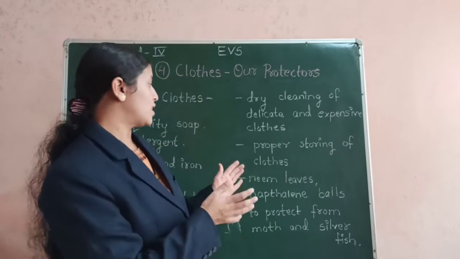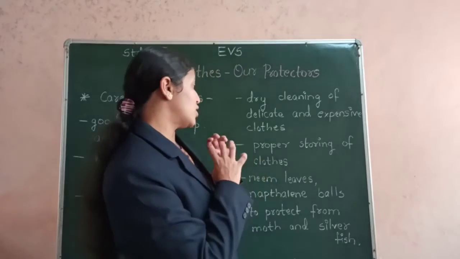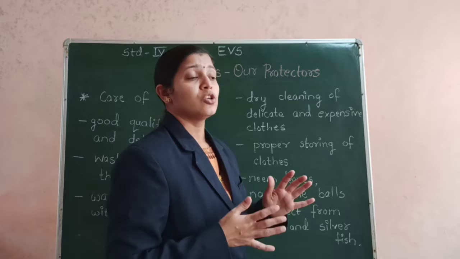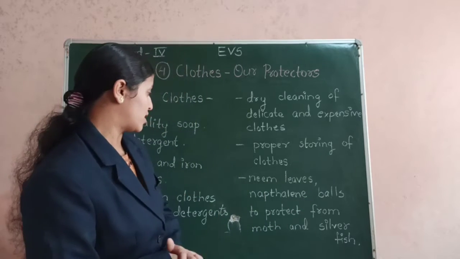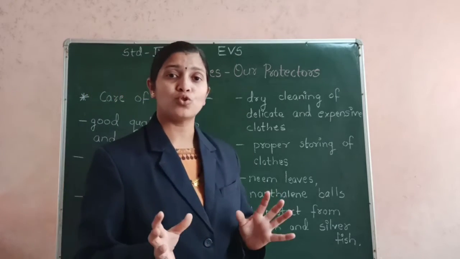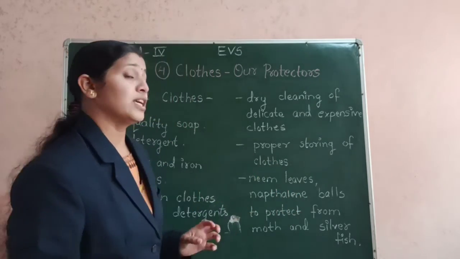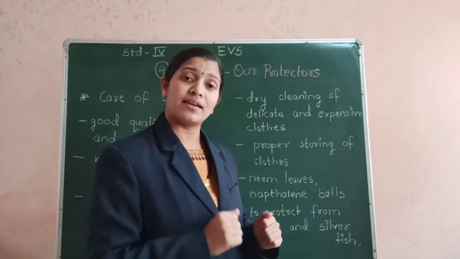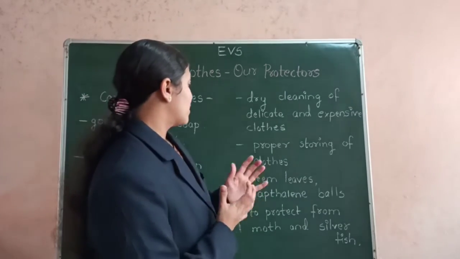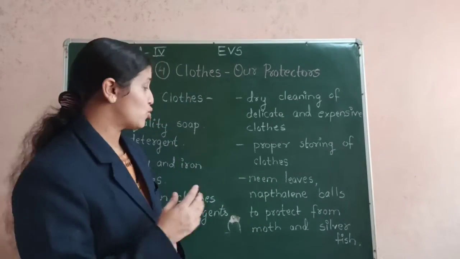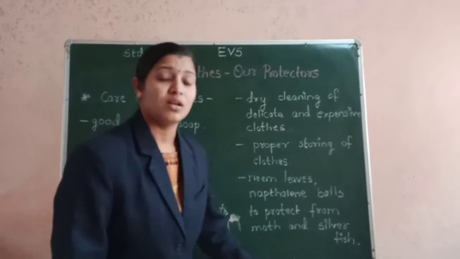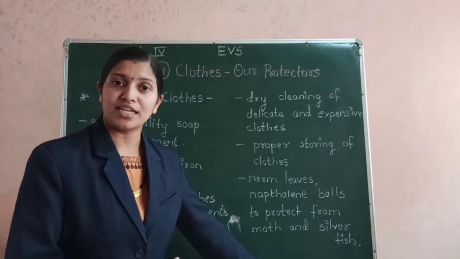When we are keeping these clothes stored in our cupboards, it is necessary that we store them properly. So what is meant by properly? Here I tell you. When you wash these clothes and store them, you should wash them, dry them properly, iron those clothes which require ironing, and then wrap them in cotton cloth, and keep them in the cupboard with some neem leaves or naphthalene balls. Neem leaves, the leaves of the neem tree.